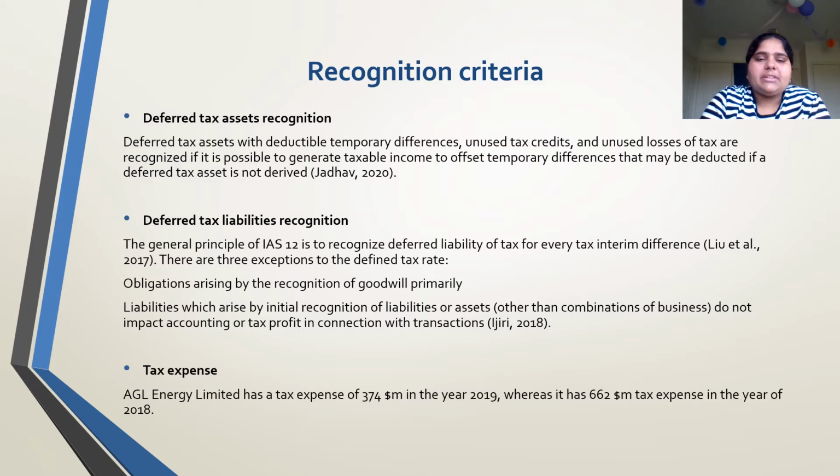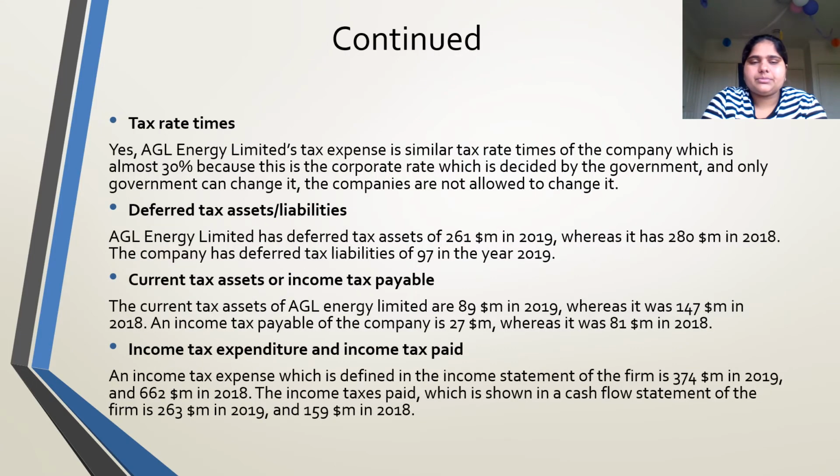There are three exceptions to the defined tax rate. Obligations arising from the initial recognition of goodwill. Liabilities which arise from the initial recognition of a liability or asset other than in a business combination do not impact accounting or taxable profit in connection with the transaction. In tax expenses, AGL Energy Limited has tax expenses of $374 million in 2019, whereas it had $662 million tax expense in 2018.